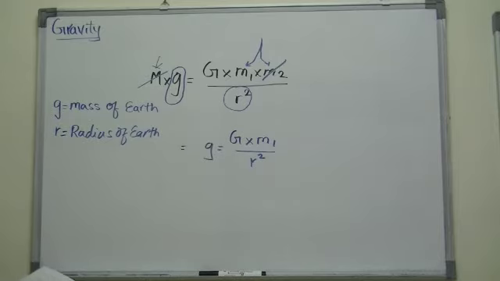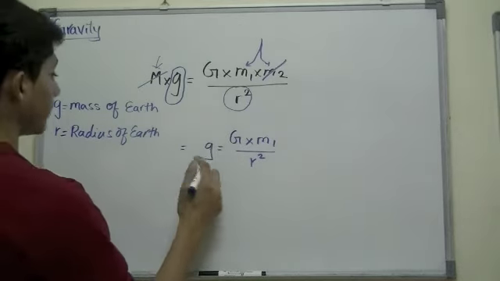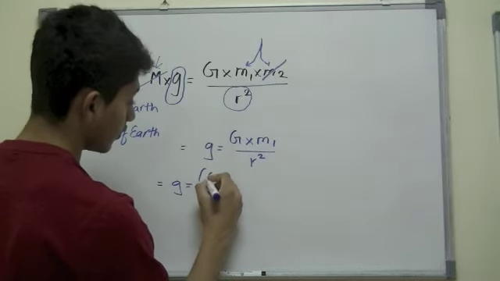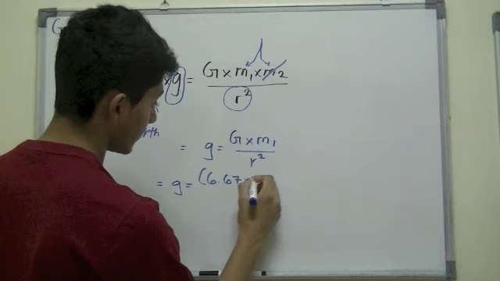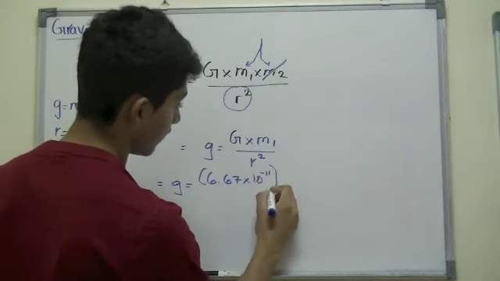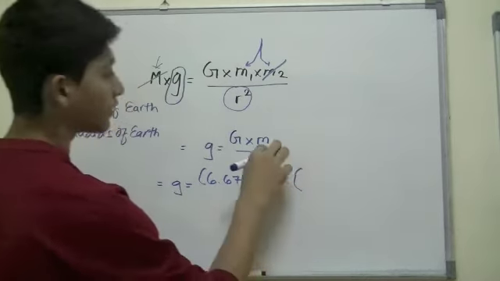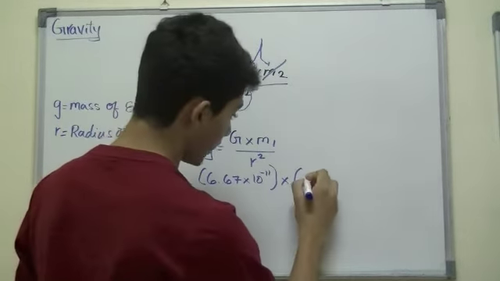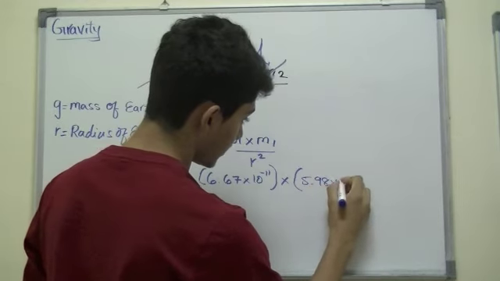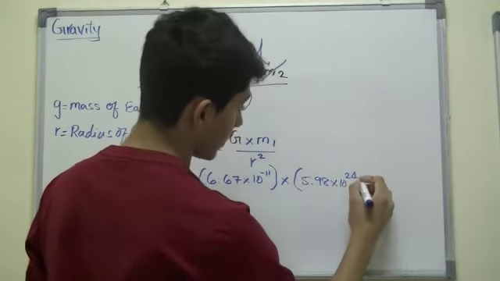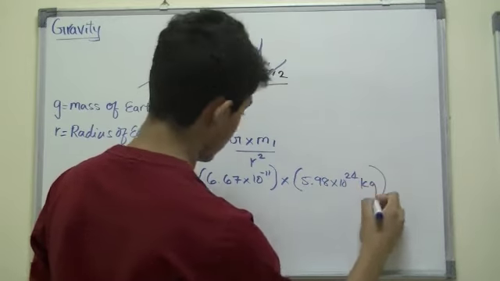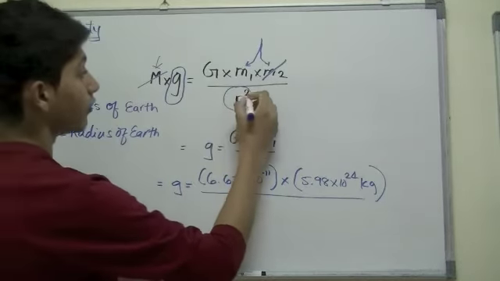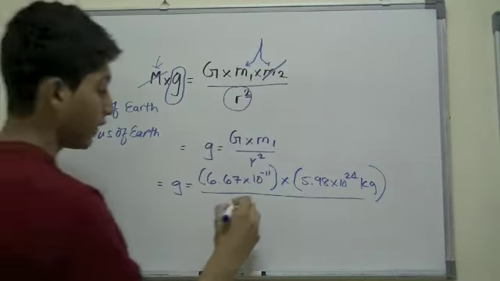So the gravity G is equal to the gravitational constant 6.67 times 10 raised to negative 11, times the mass of the Earth, which is 5.98 times 10 raised to 24 kg. You divide that by the radius, and notice it's being squared, don't forget that.